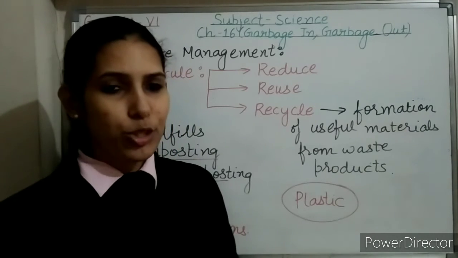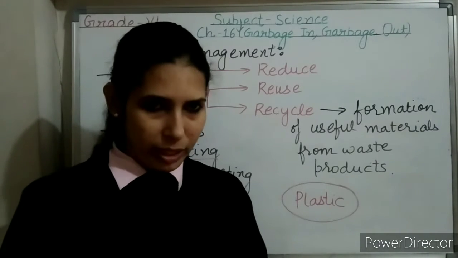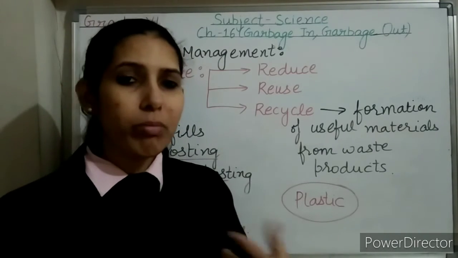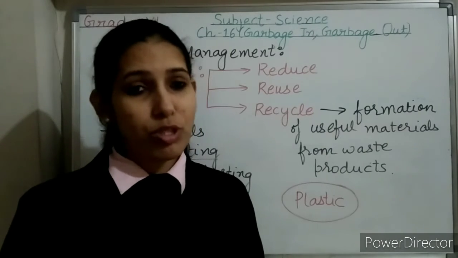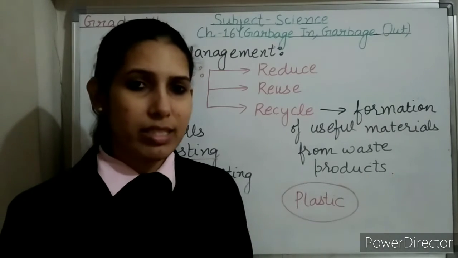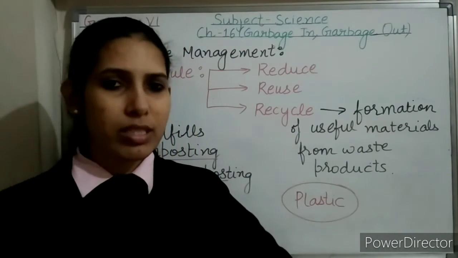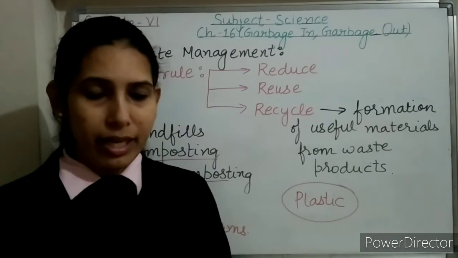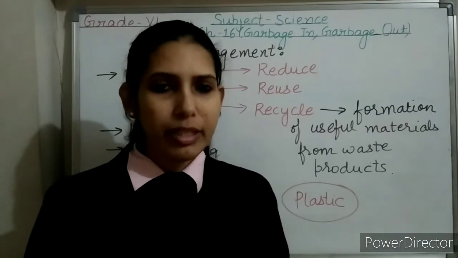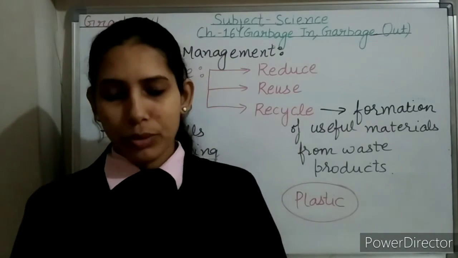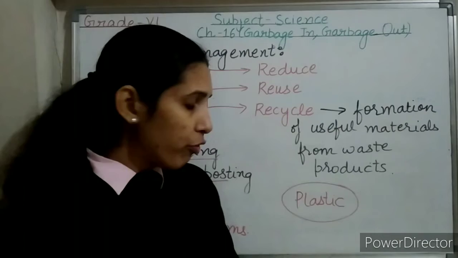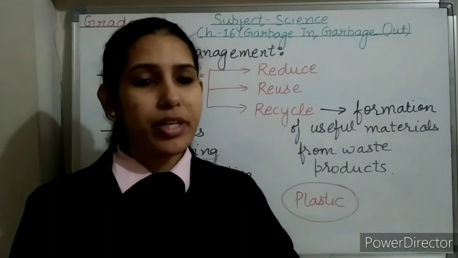So one solution is that it should be recycled. As I told, plastic has many advantages, but the biggest disadvantage is that it is non-biodegradable in nature, and on burning, it produces smoke and harmful gases. So what is the solution for plastic waste? The solution is that it should be recycled, and we should minimize the use of plastic. For example, minimize the use of polythene covers. Instead of polythene covers, prefer using jute bags, cotton bags, or cloth bags. And if you are using polythene covers, then reuse them.